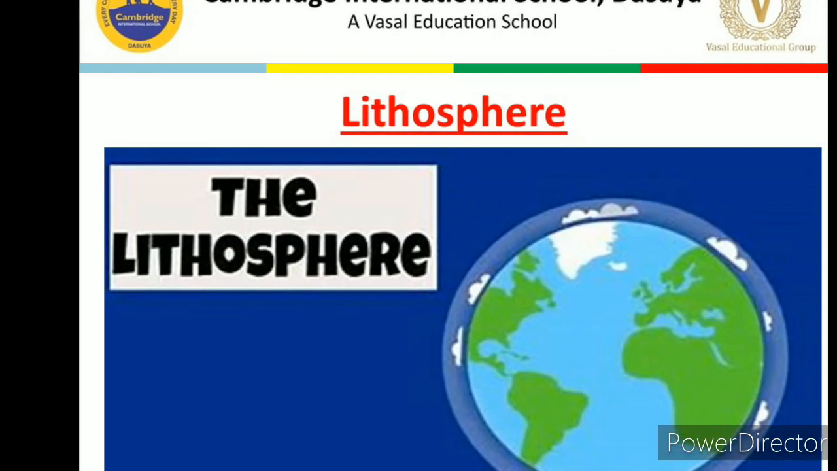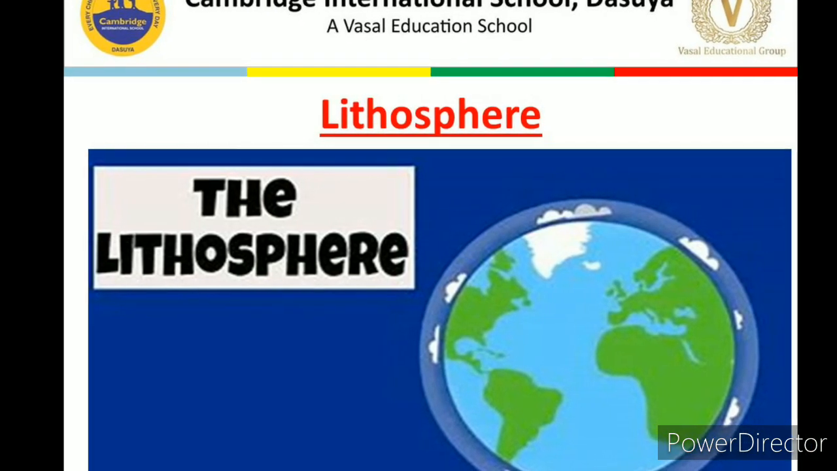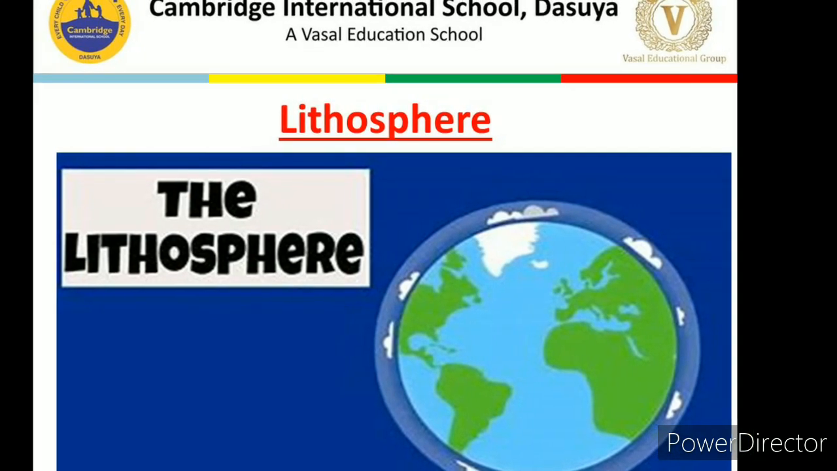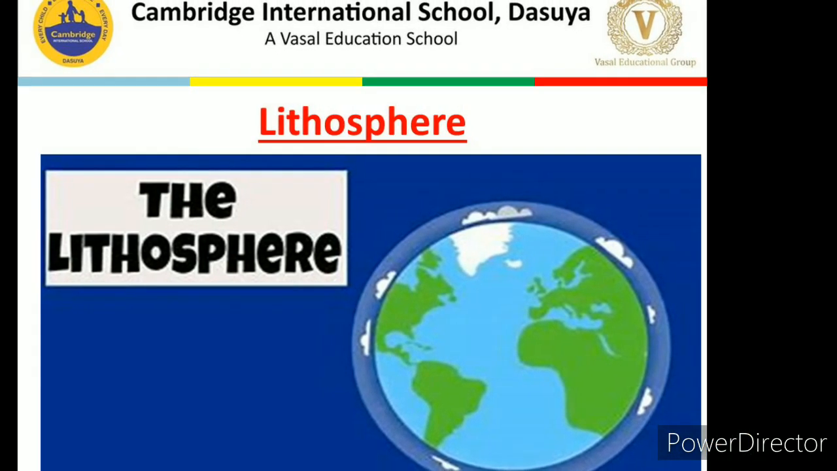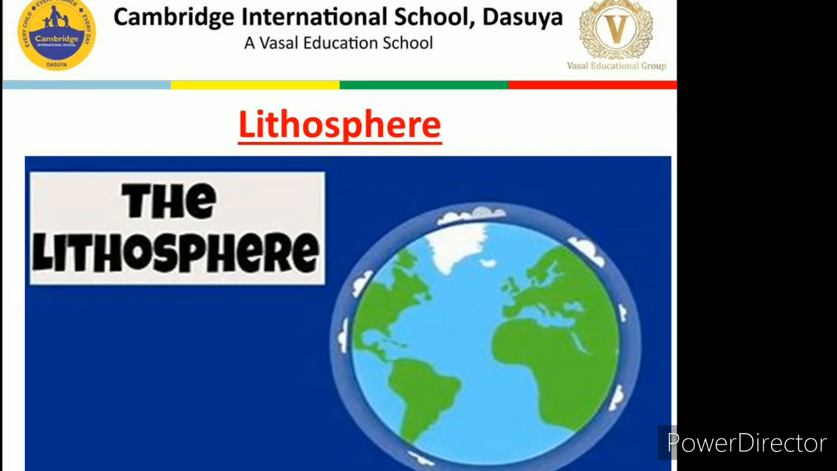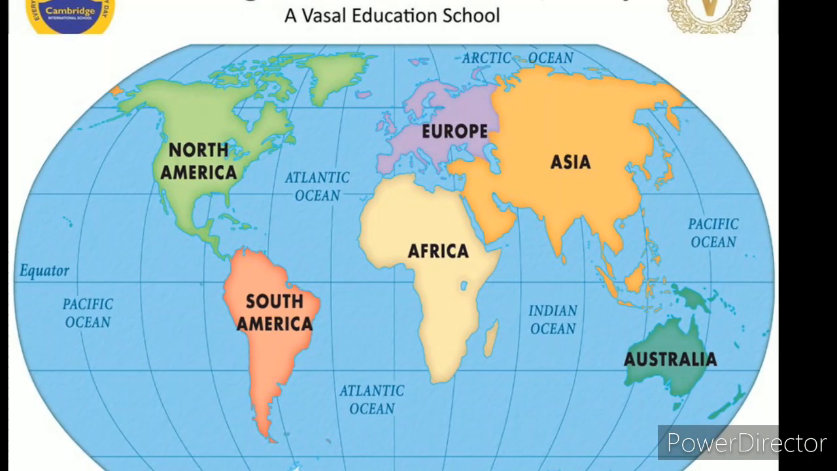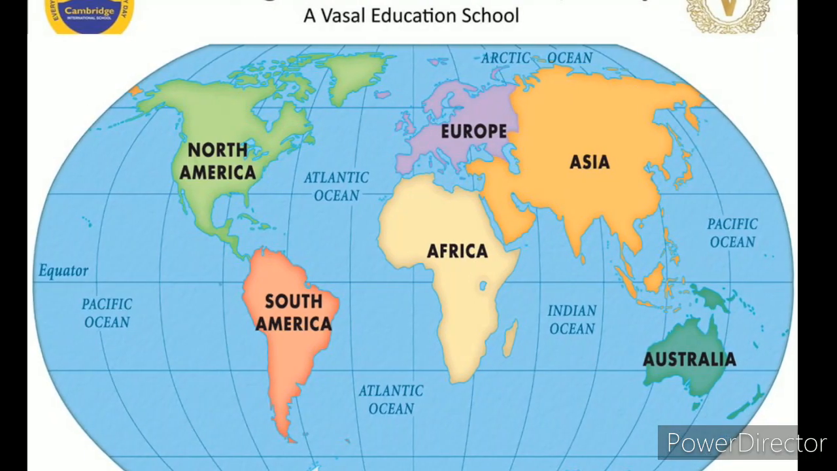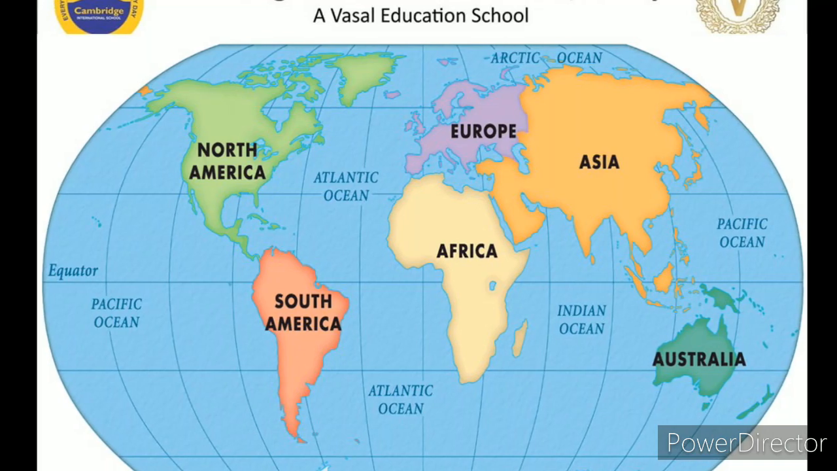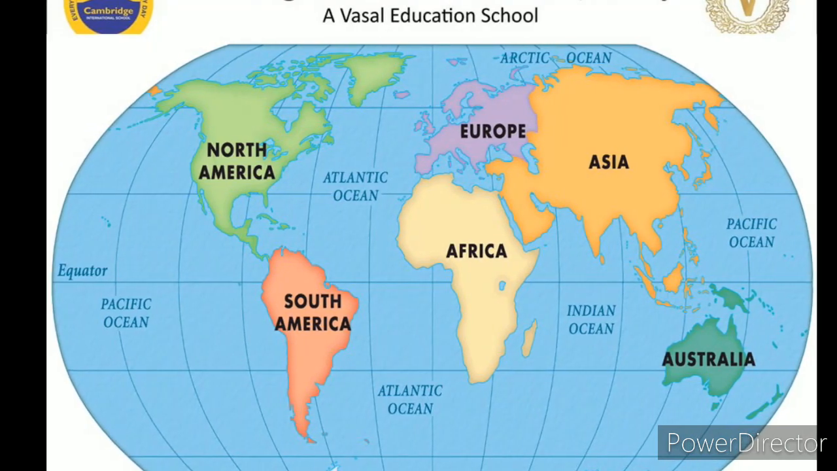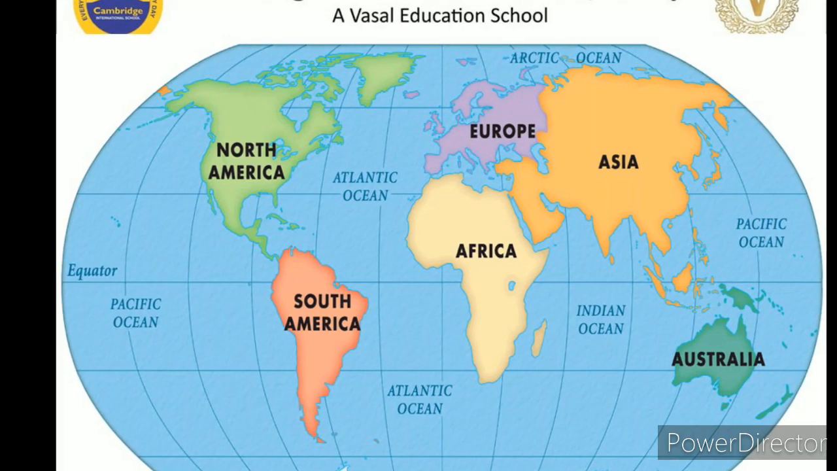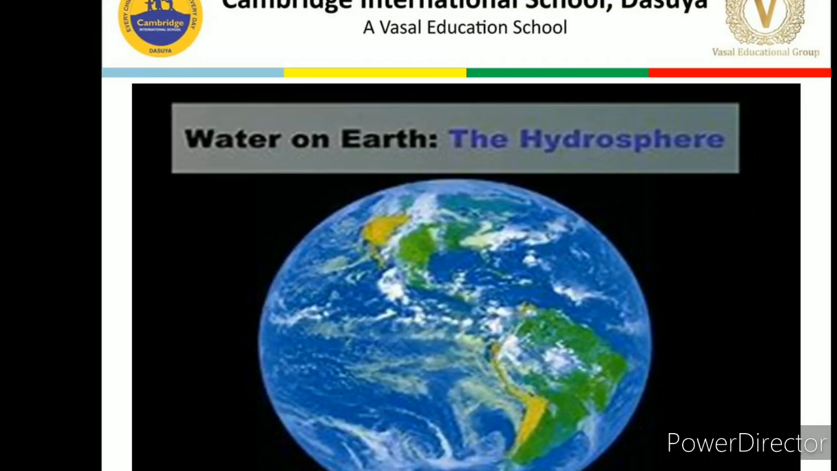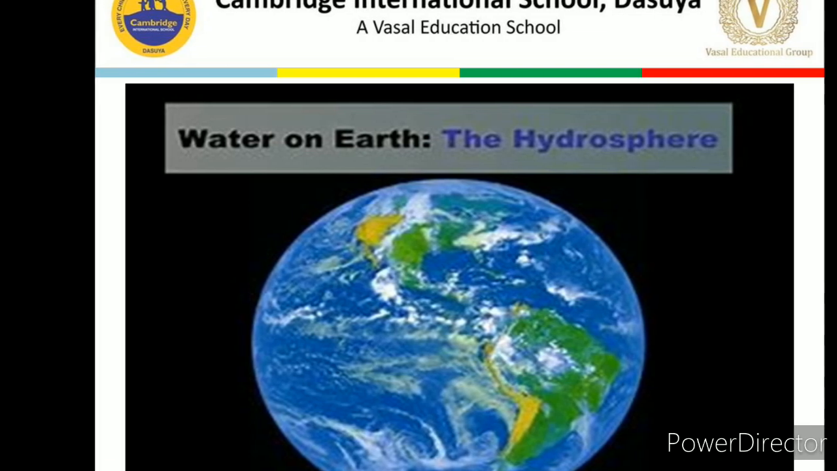The lithosphere is the solid portion of the earth, and it is mainly made up of soil, rocks and dust particles. It consists of continents as well as the ocean beds. Then we discussed the seven continents: Asia, Europe, Africa, North America, South America, Australia and Antarctica. Next, we discussed the hydrosphere, the portion of the earth which is covered with water.